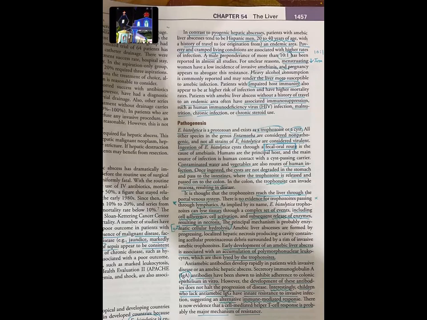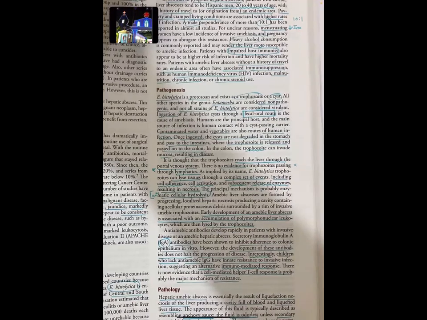Then pathogenesis. Entamoeba histolytica is a protozoan and exists as a trophozoite or cyst. All other species in the genus Entamoeba are not considered pathogenic, and not all strains of Entamoeba histolytica are considered virulent. Ingestion of Entamoeba histolytica cysts through the fecal-oral route is the cause of amoebiasis. Contaminated water and vegetables are also a route for human infection. Once ingested, the cysts are not degraded in the stomach. It passes to the intestine, and only when it goes to the colon will it release the trophozoites.